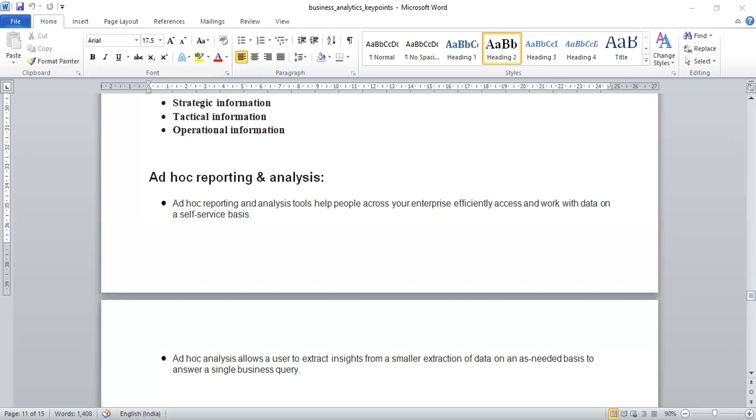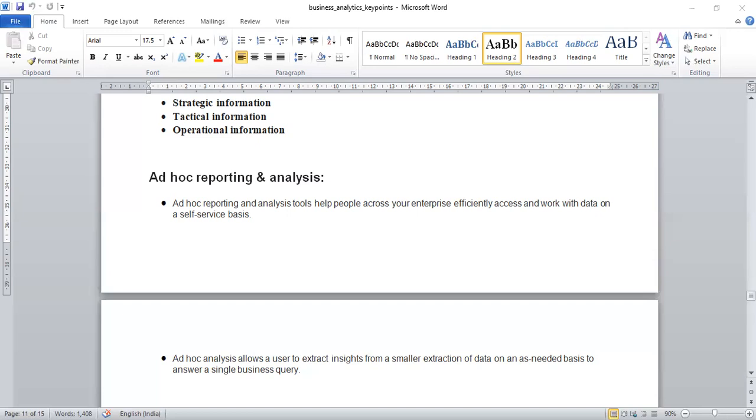That is why this ad hoc report is created for a one-time use. A BI tool can make it possible for anyone in an organization to answer a specific business question, and that can be presented in a visual format. Without burdening the IT staff, you just use the BI tool to get the visual representation.